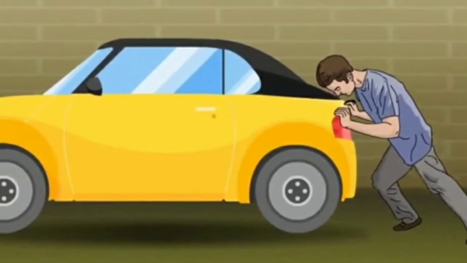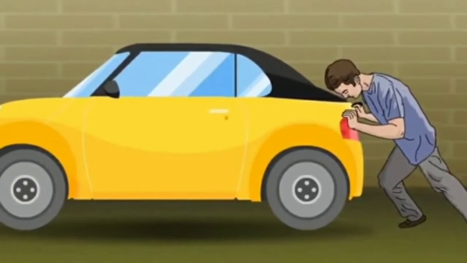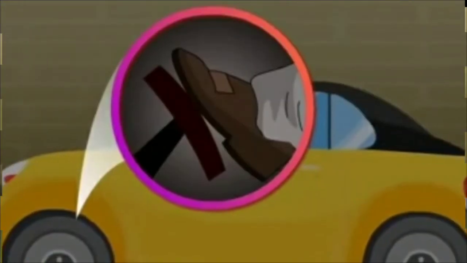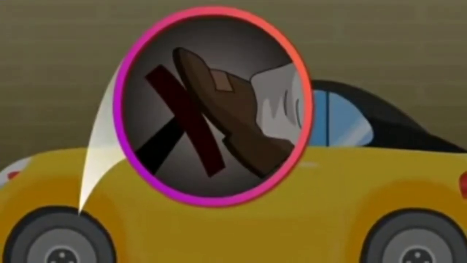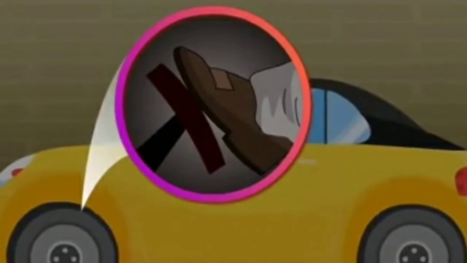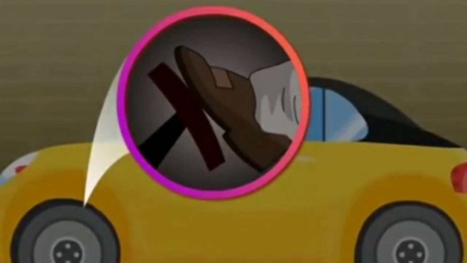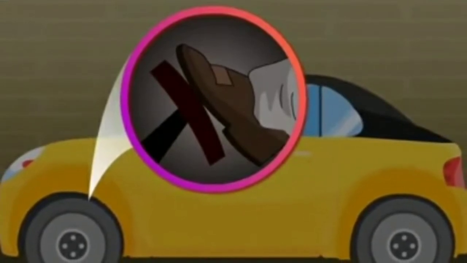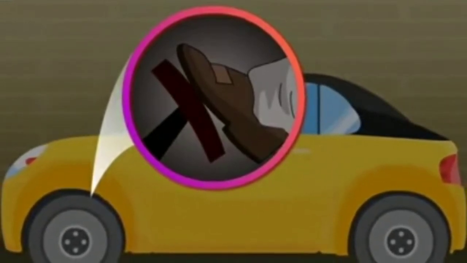A force can also stop a moving body. For example, a moving car can be brought to rest by application of brakes. That means by applying brakes, we can stop the motion of the car.